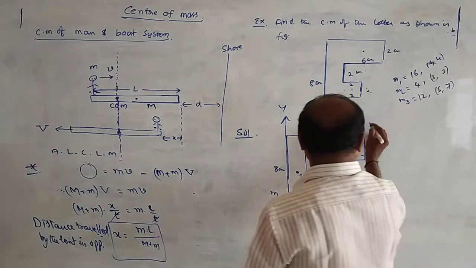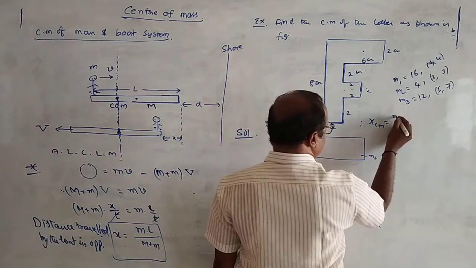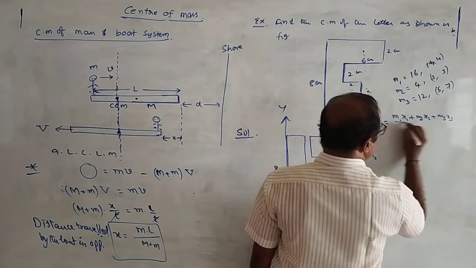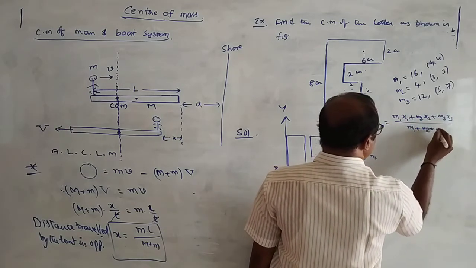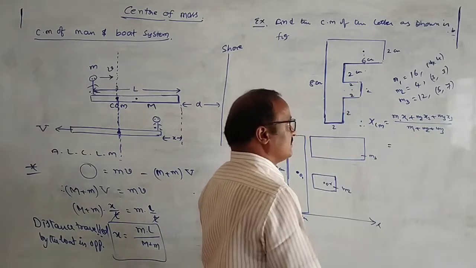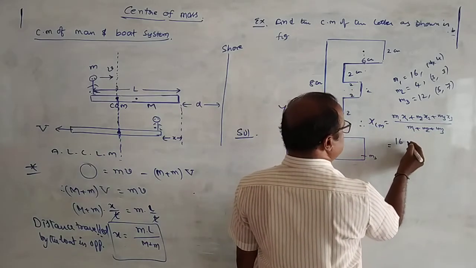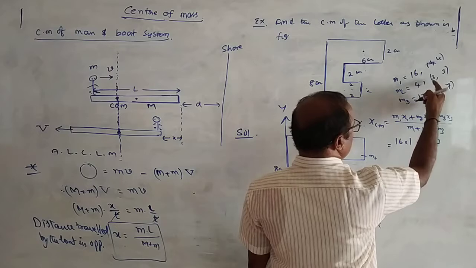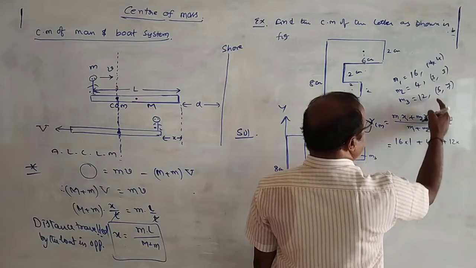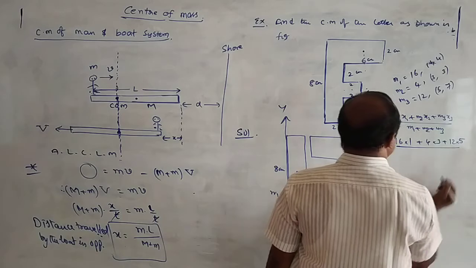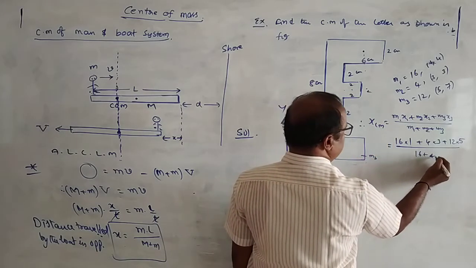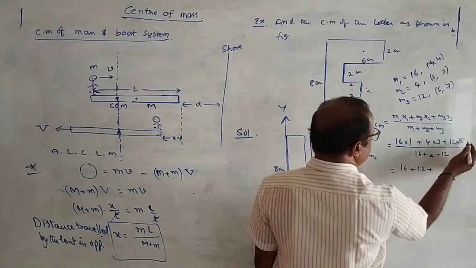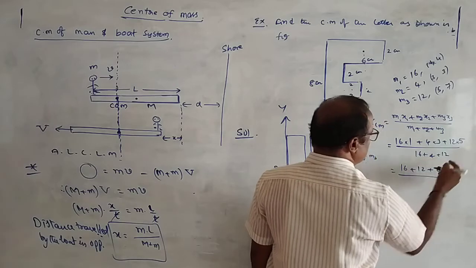Therefore xcm is equal to what is the value? Formula: m1 x1 plus m2 x2 plus m3 x3 by m1 plus m2 plus m3. That is equal to m1 16 into x1 is equal to 1, plus m2 is equal to 4, x2 is equal to 3, plus m3 is equal to 12, x3 is equal to 5, by m1 plus m2 plus m3 is equal to 16 plus 4 plus 12. 16 plus 12 plus 60 by 32.